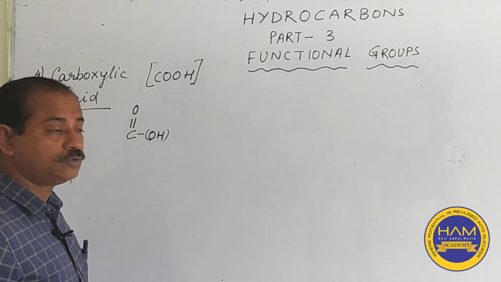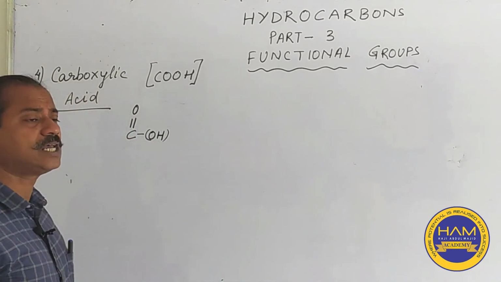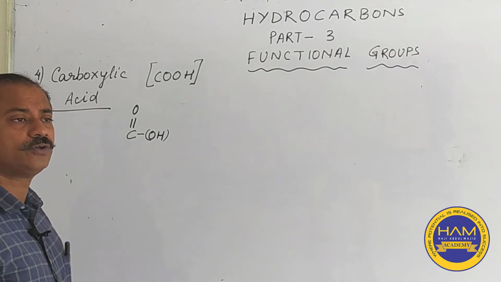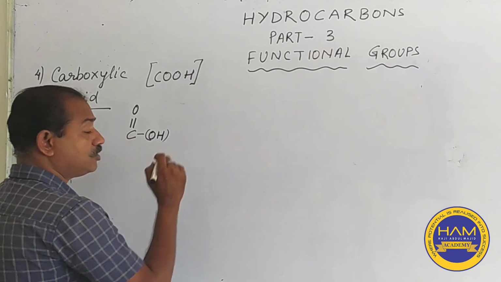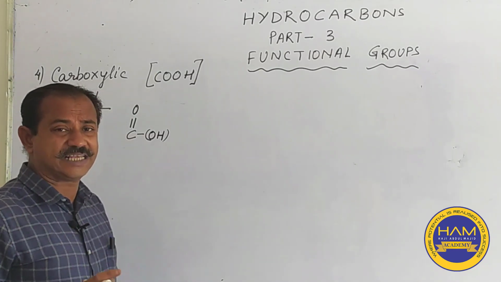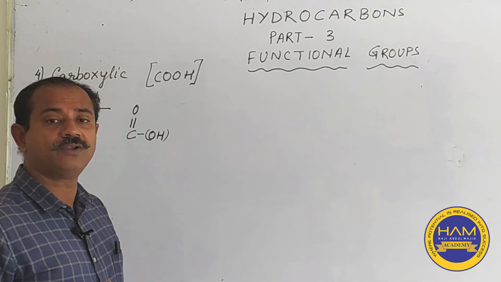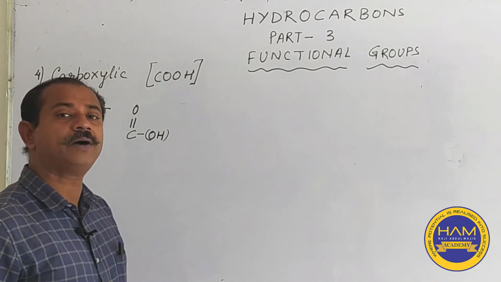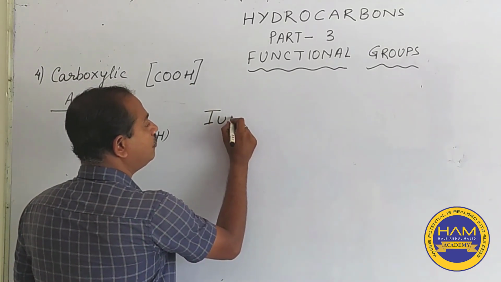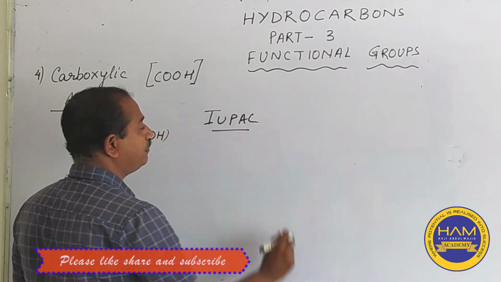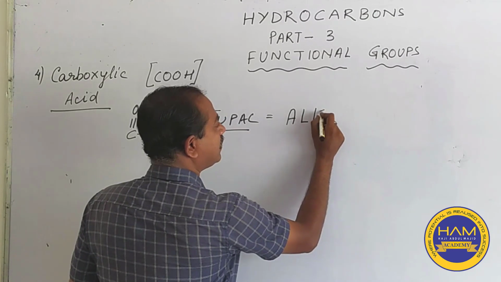Now we will be coming down to the naming of carboxylic acids. Carboxylic acids do not have that many common names. It is basically having your IUPAC names. To be very honest for you guys, if we go deeper, that will become more creepy and you will not be able to understand it. So we will go by as per your syllabus, and we have the IUPAC for the carboxylic group, and this is named as alkane.